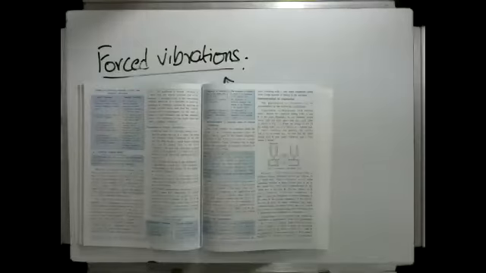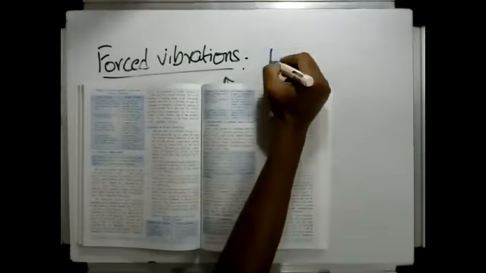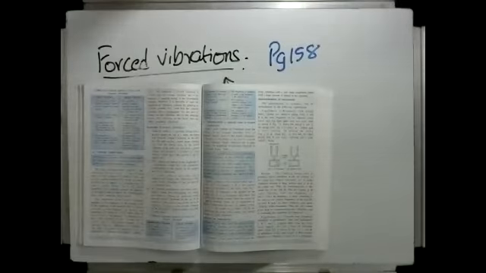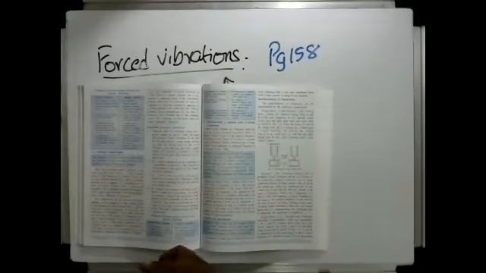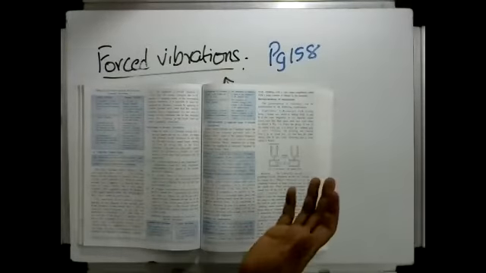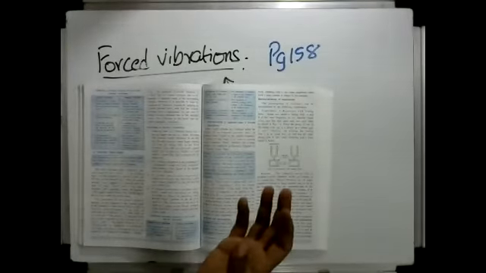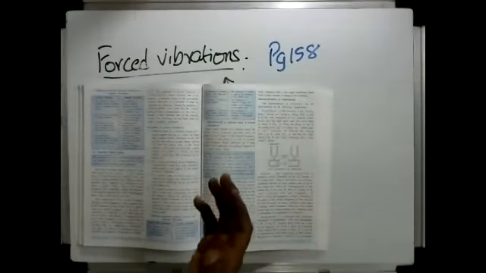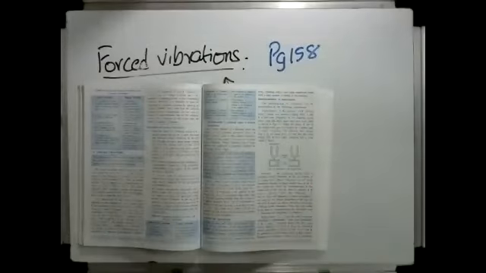We'll go to the textbook interpretation part of it. This is page 158. Okay, and the section starts off by saying the vibrations of a body which take place under the influence of an external periodic force acting on it is called as forced vibration. Okay, so in this case, the external force is produced by the tuning fork and the whiteboard is being made to vibrate at the same frequency. So therefore, the whiteboard is now under forced vibrations.